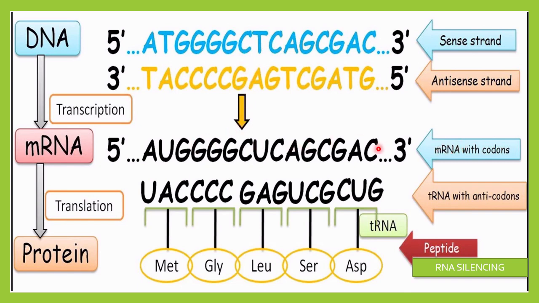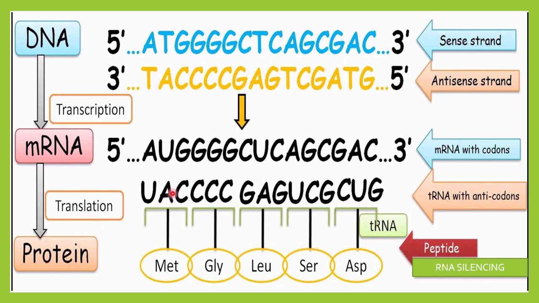The sense is called mRNA with the codon. Here you can see only a single stranded RNA is formed from one of the two strands, so that is called mRNA with the codon, or single stranded mRNA. This whole process is called transcription. From the mRNA, translation will occur, and as a result protein synthesis will occur, which is a peptide.